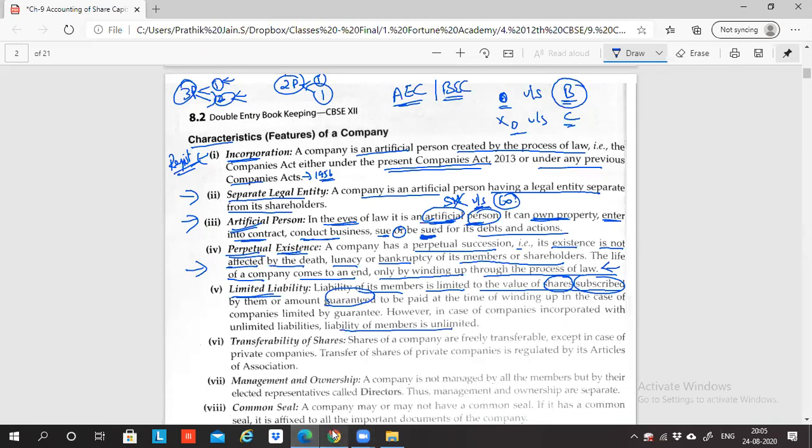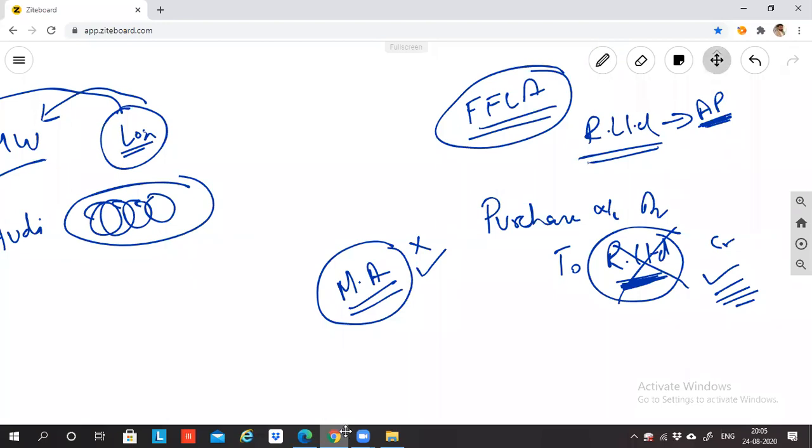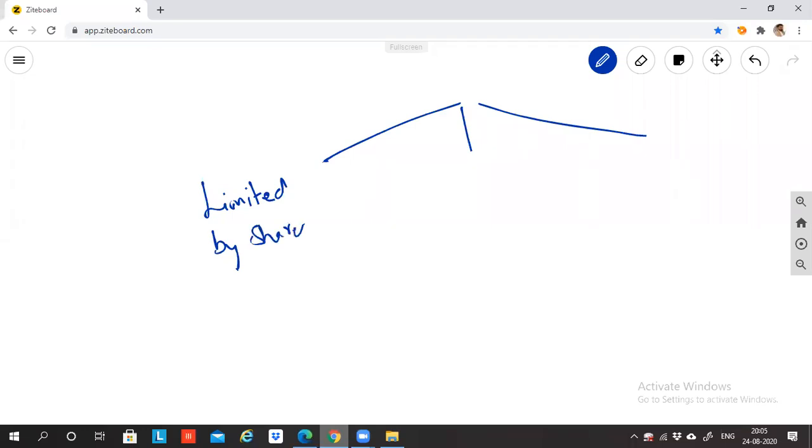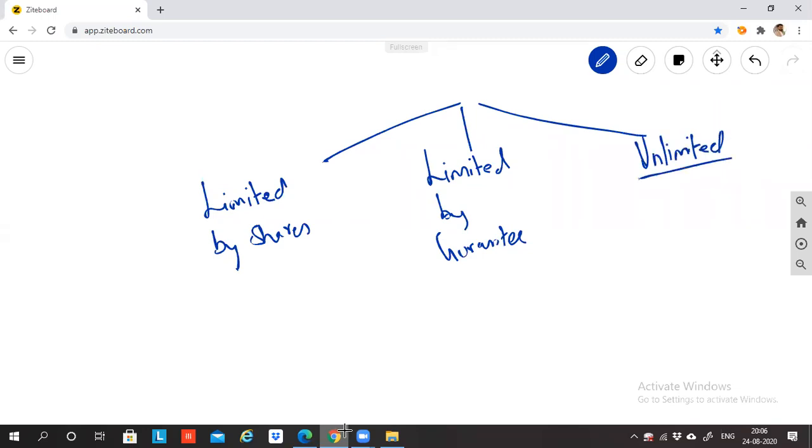So basically, when you create a company, what they will ask you is, is this a company limited by shares? Or is it a company which is limited by guarantee? Or is it a company which is unlimited, which has got unlimited liability? Now, I explained the concept of limited and unlimited in the context of partnership. Can somebody please tell me the meaning of limited and unlimited?